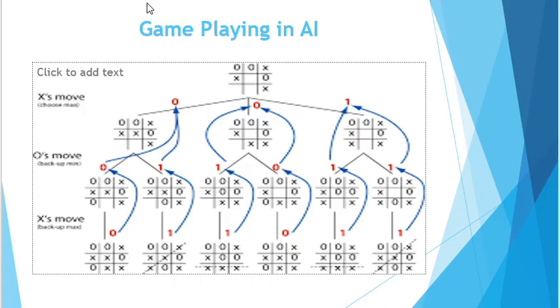I am giving you a basic overview: on the first level max works, then min works. Max means that I am maximizing my probability of winning, and the other person, who is the opponent, is trying to minimize the probability of my winning. So I am max and the other person is min. We play this game in this way.